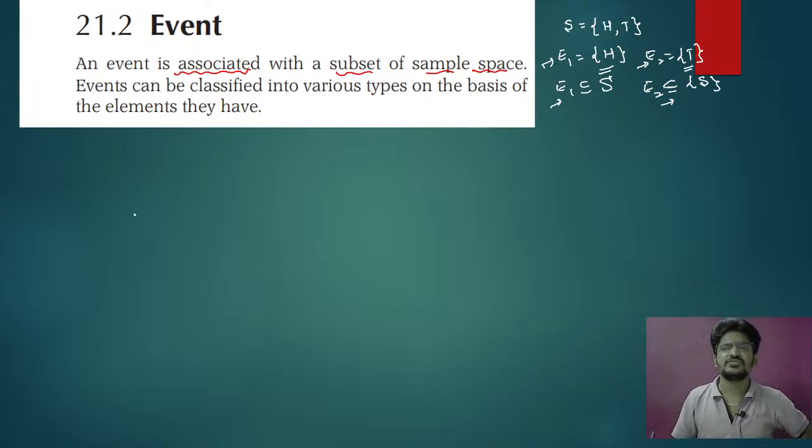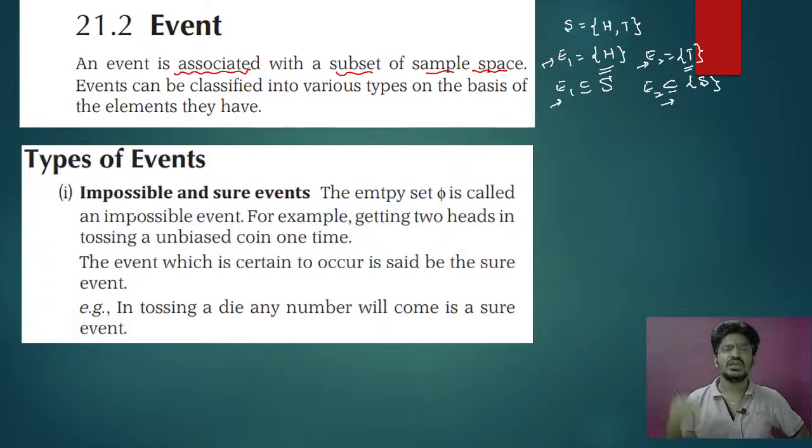Events can be classified into two types on the basis of elements they have: impossible events and sure events. Impossible means the event is empty.